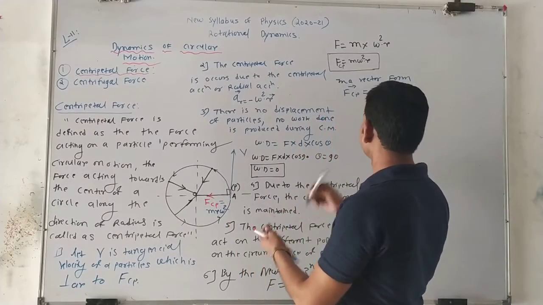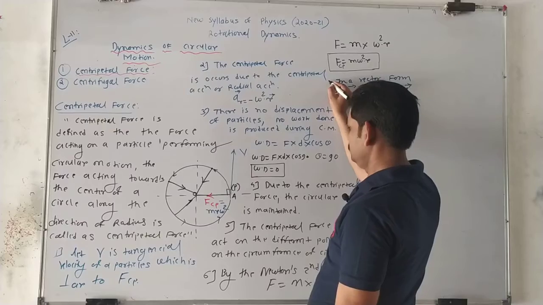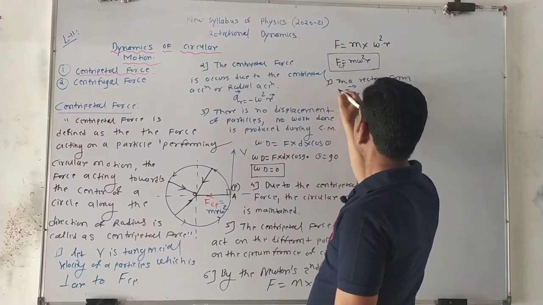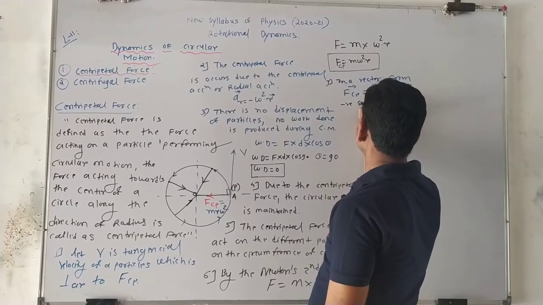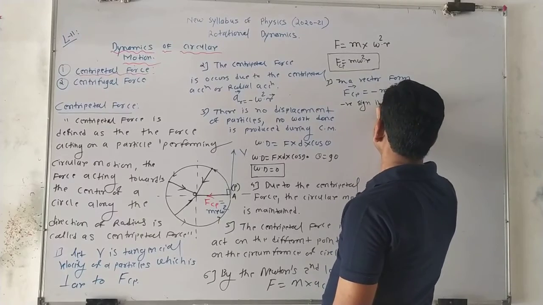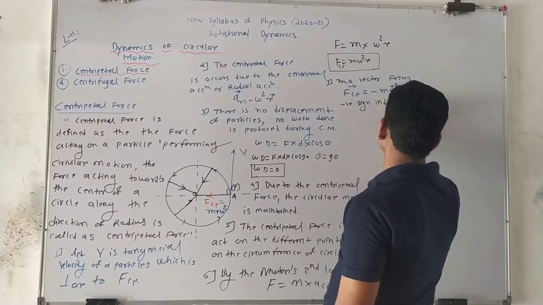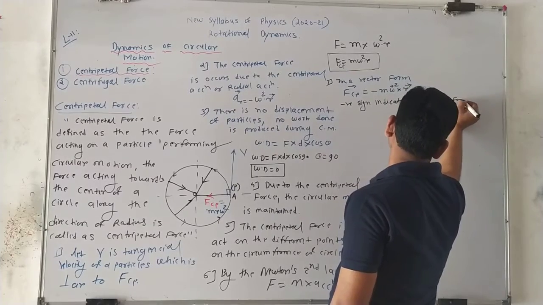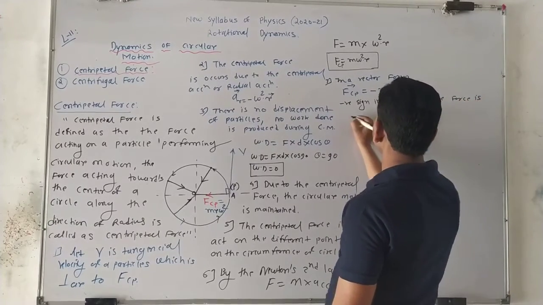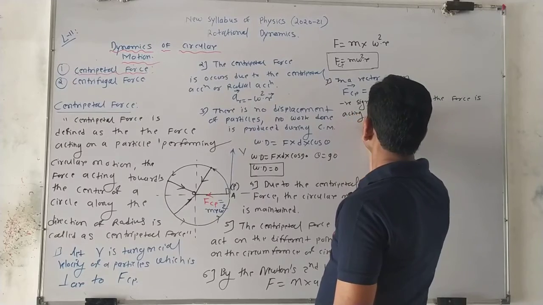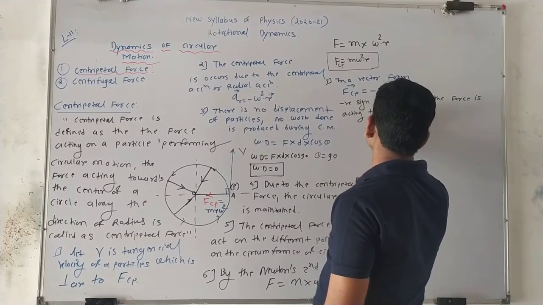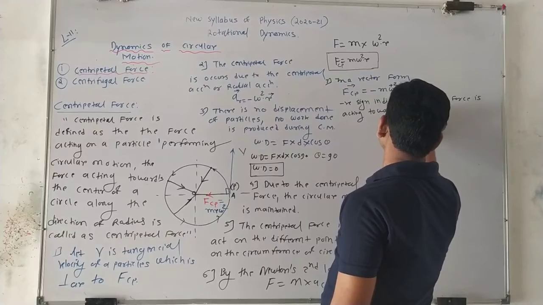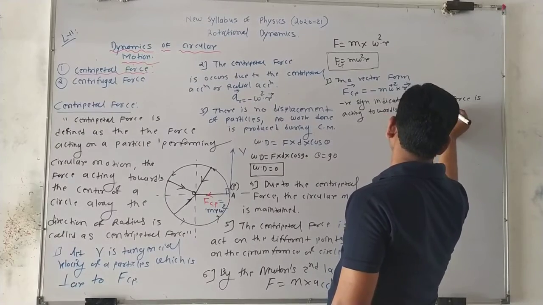I write down here, this is point number 7: the negative sign indicates that the force is acting towards the center of the circle.